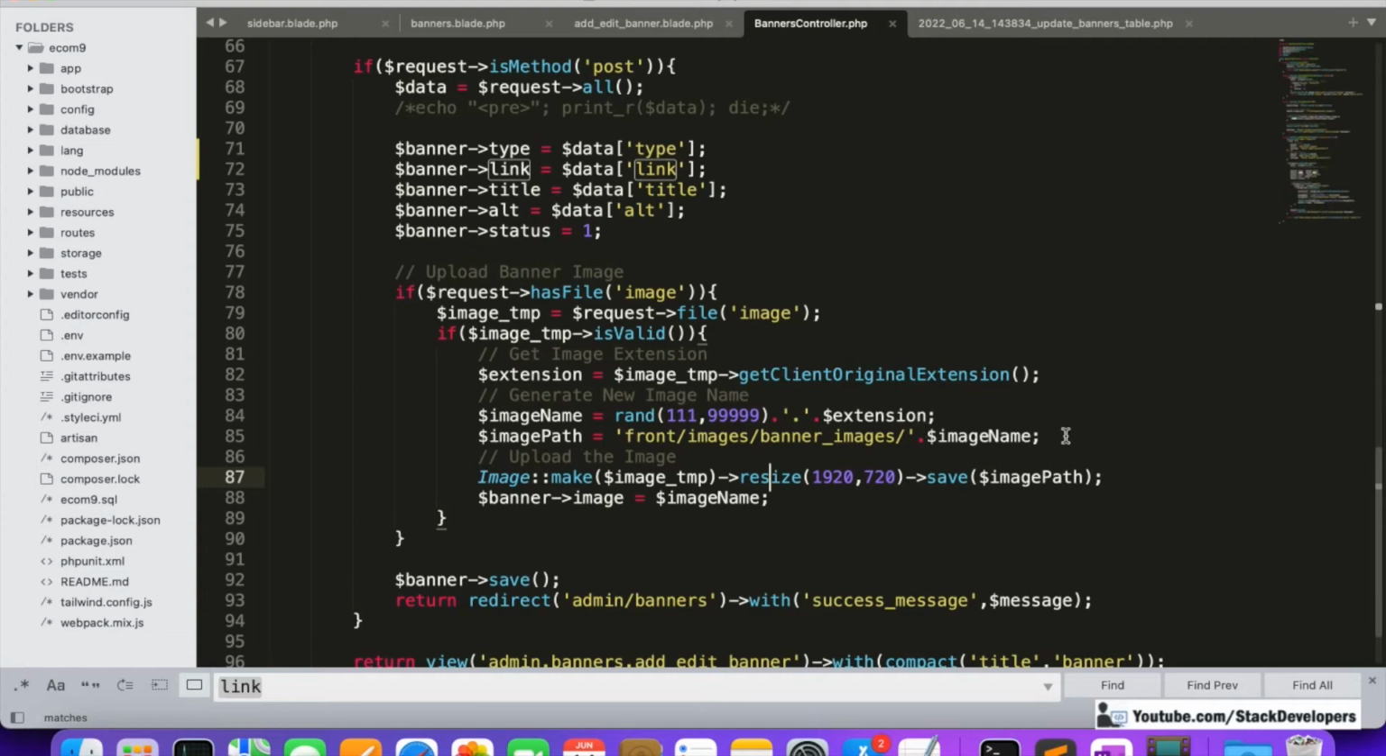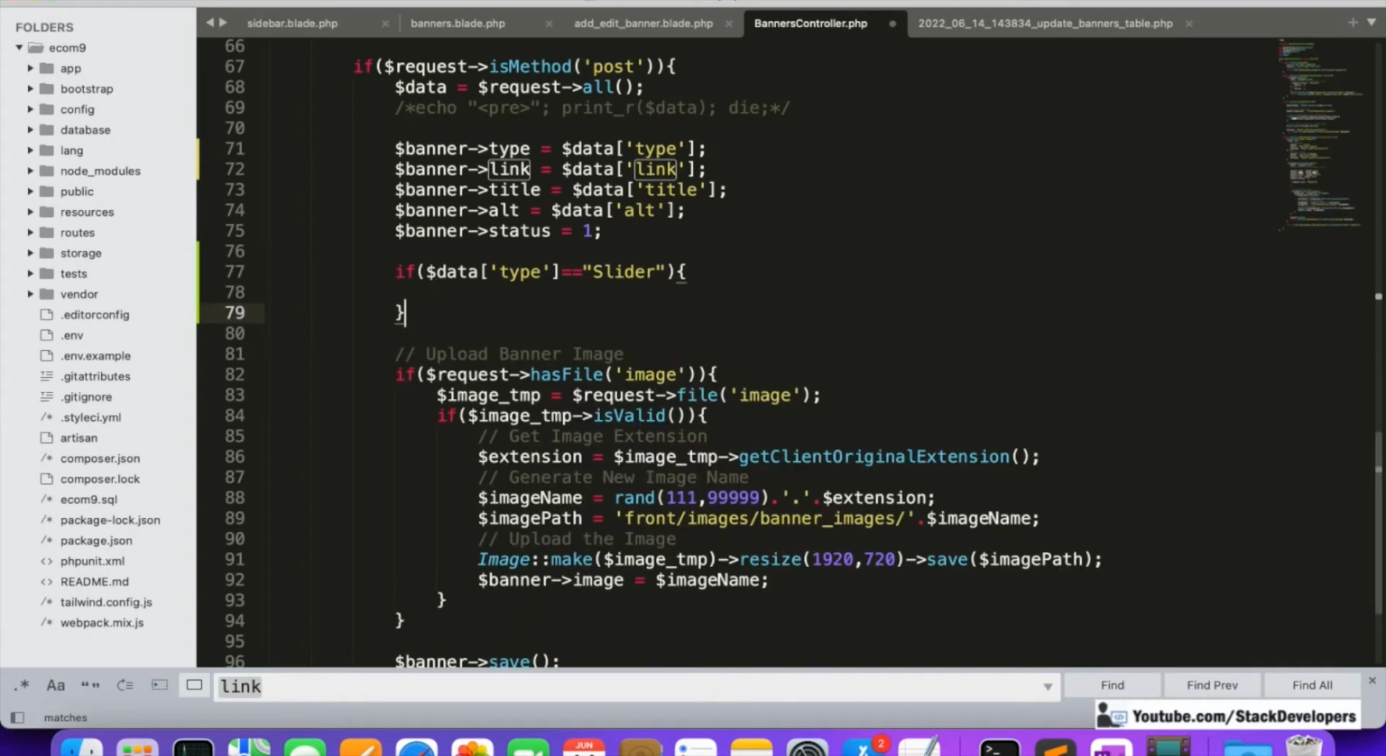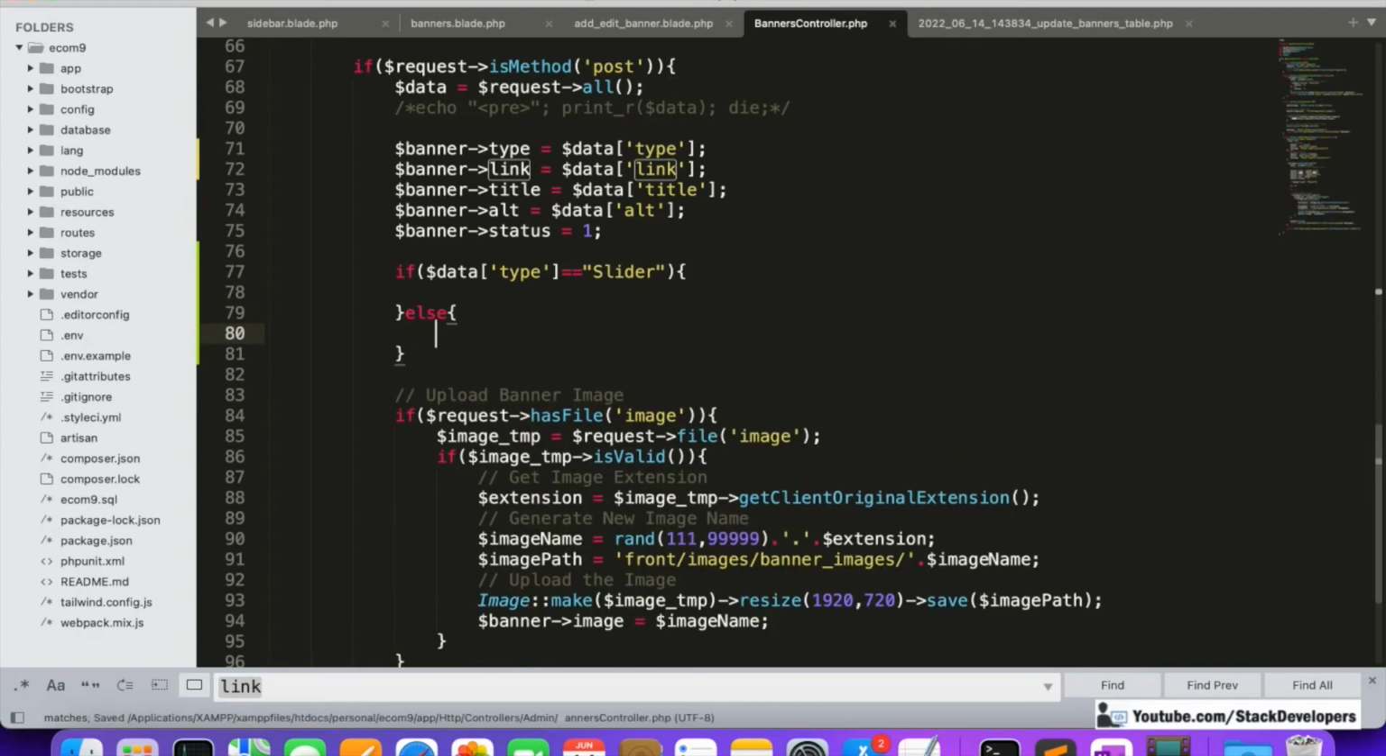We are going to check here the type, and according to that type we are going to fix its width and size. We can simply add the condition: if $data type is equal to slider, then there is one size, else there is another. We are having two options right now, but later on if we add more options, then we are going to update this condition.